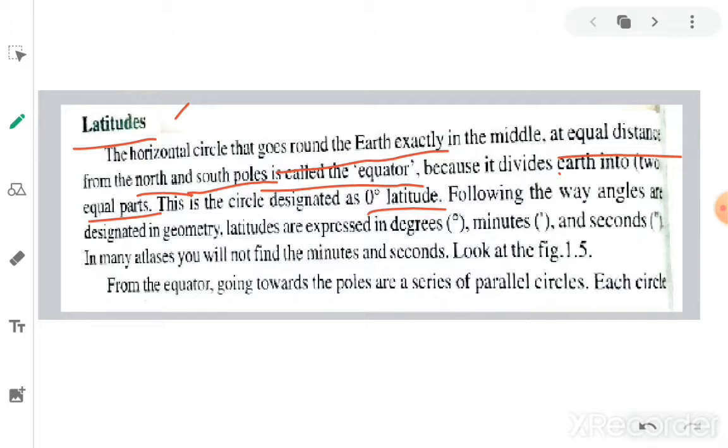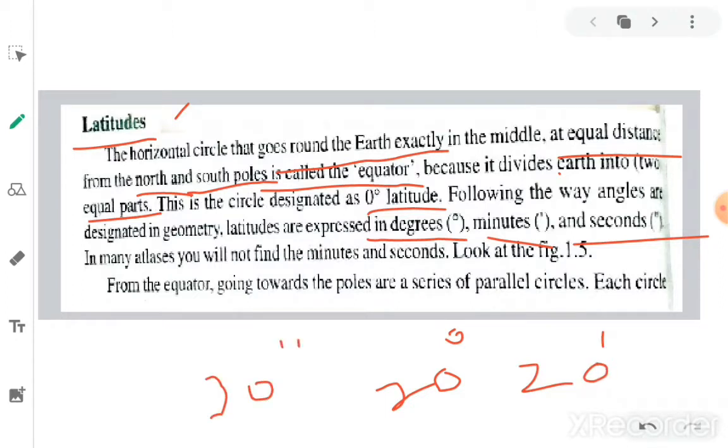Following the way angles are designated in geometry, latitudes are expressed in degrees, minutes and seconds. For degrees, say 20 degrees, we draw a small circle like that. And minutes, 20 minutes like this, and 30 seconds like this. We will mention seconds with a double apostrophe, minutes with a single apostrophe, and a small 0 represents degrees.